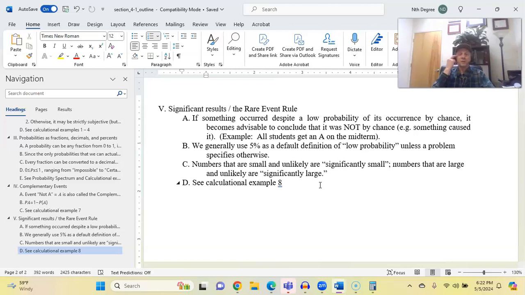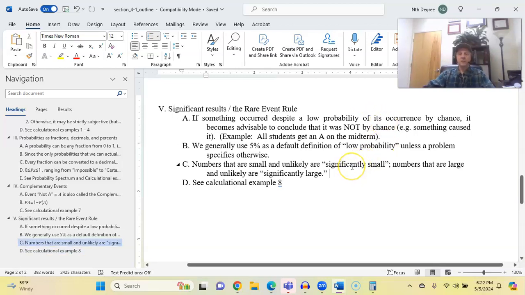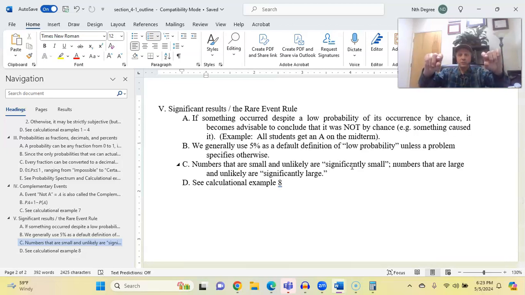Okay, so numbers can be either unlikely to happen because they are smaller than normal or larger than normal, but in either case, the probability of them occurring will be short.